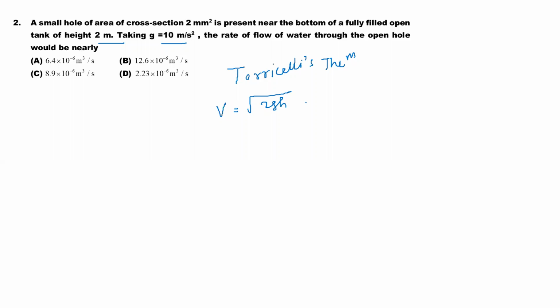Root 2gh. It is as if the ball is falling freely. So 2 into g is 10 and from a height of 2 meter. So that is near about 6.32 meter per second. That is the velocity of efflux.